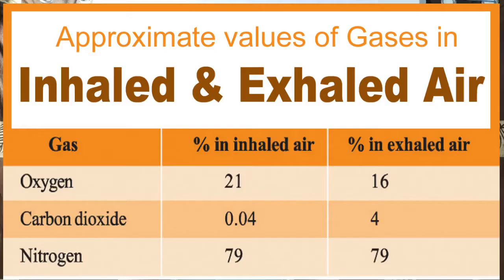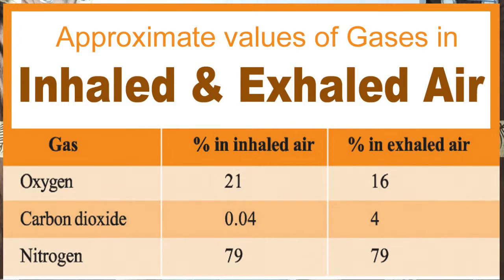Look at the table on the screen, which explains the approximate values of gases during respiration. The percentage of oxygen in inhaled air is 21%, in exhaled air 16%. That means 5% of oxygen is utilized by our tissues. The percentage of carbon dioxide in inhaled air is 0.03%, in exhaled air 4.4%.